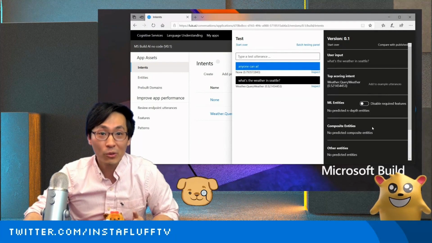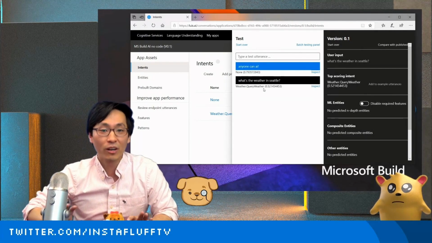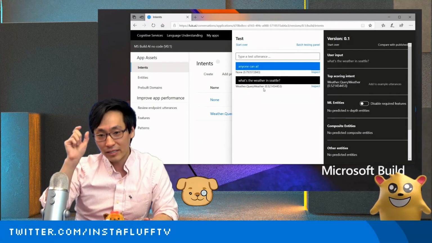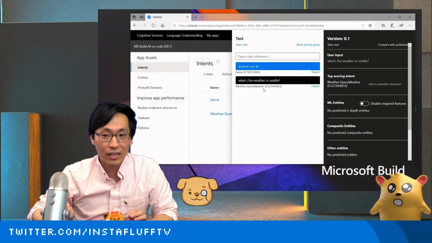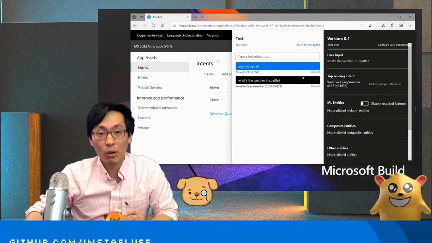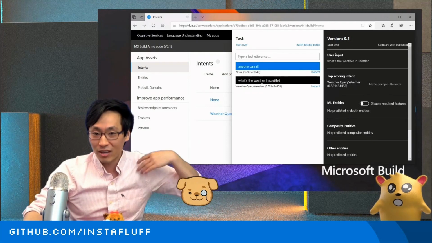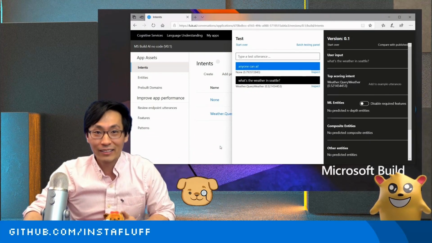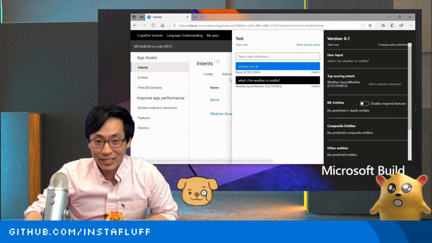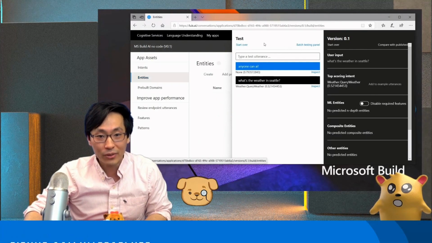What would be really cool is if we can make a weather app that not just recognizes what our intents are, but the specific parts of the phrase or our conversation that might be relevant to what we wanted to do. Like if we wanted to know whether it was talking about the weather and the city that we're actually talking about. And the magic of LUIS here is that you can actually do exactly that. Let me show you. I'm going to go to entities.